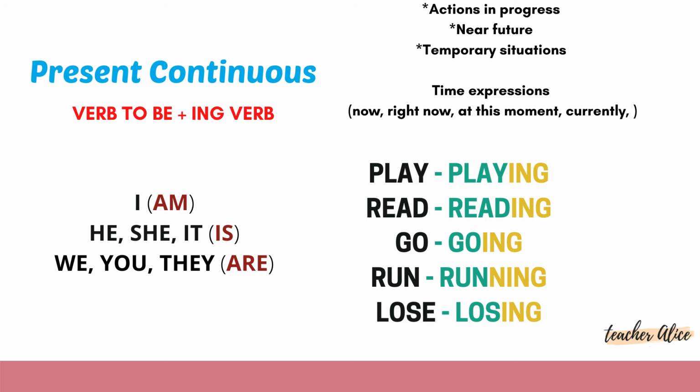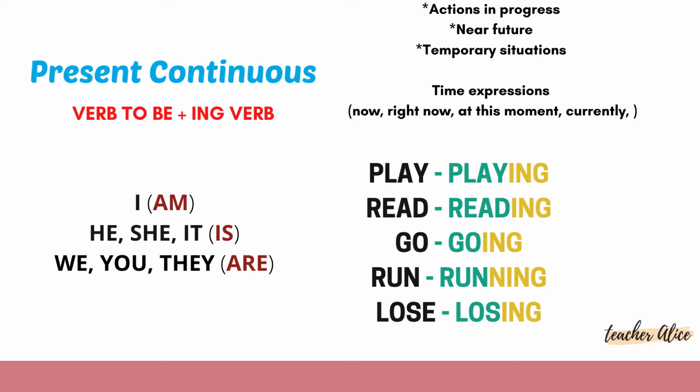Every time you have something continuous, present continuous, past continuous, present perfect continuous, I use verb to be and verb with ing. Always. Okay, always. In this case, I have, of course, I am, he, she, it is, we, you, they are, plus ing verb.